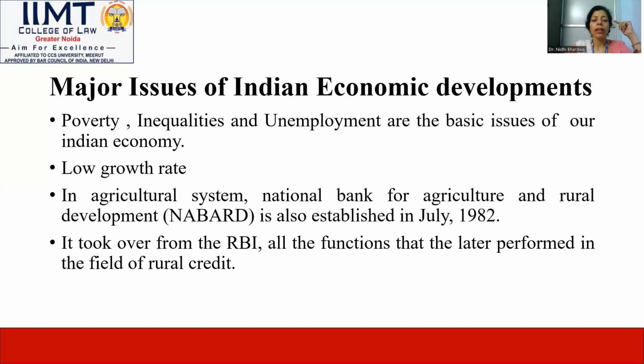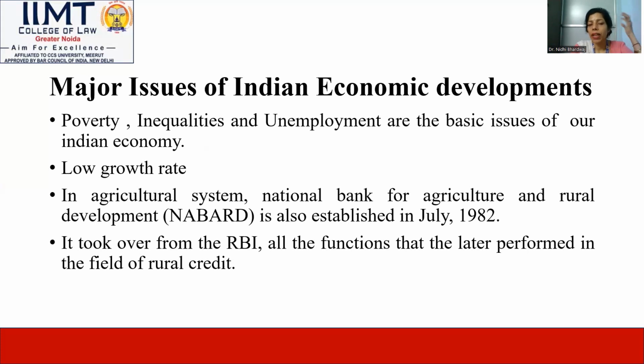First, we are finding out about the basic institution that is known as NABARD. NABARD stands for National Bank for Agriculture and Rural Development. This is also a powerful bank, established for increasing the system in agriculture, and it was established in July 1982.